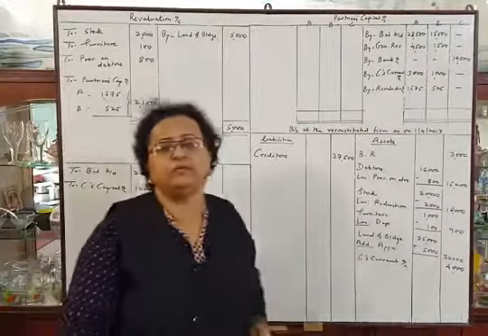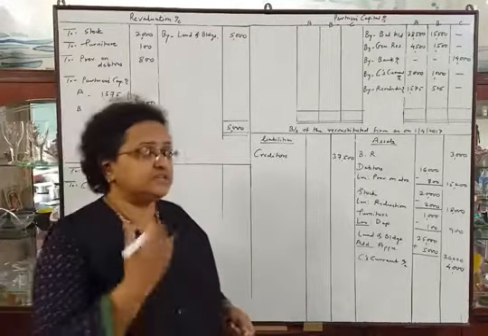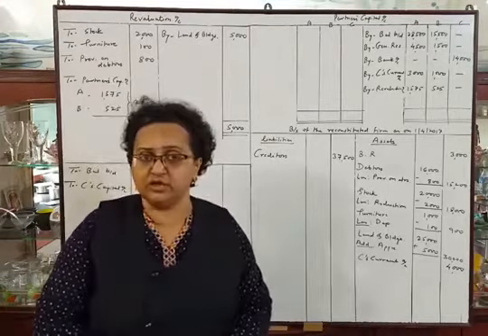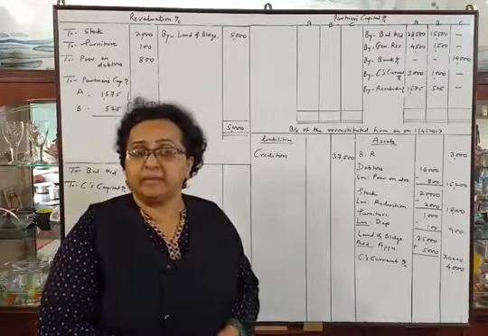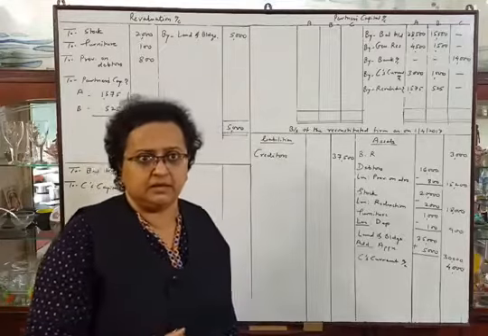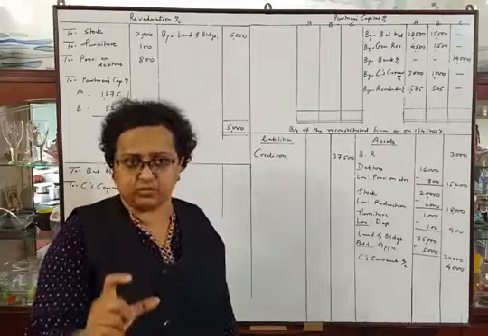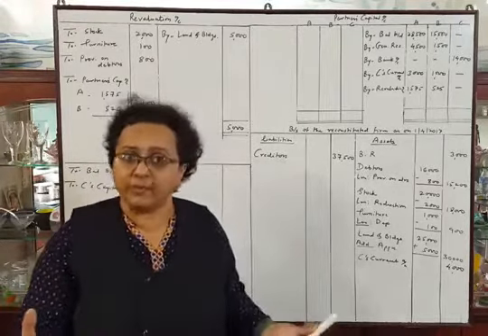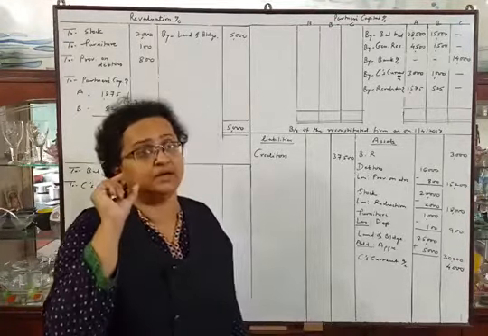See, in this problem they told us to adjust the capital accounts in new profit sharing ratio taking C's capital as a base and make the adjustment with the help of current account. It means the difference will be given the name of current account, not of cash account. They are not bringing any cash or taking away the cash from the business, old partners. So we will give the name current account to the difference.